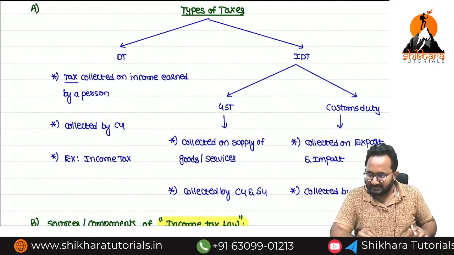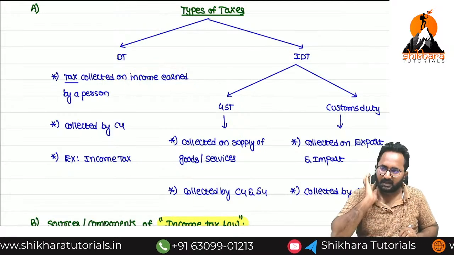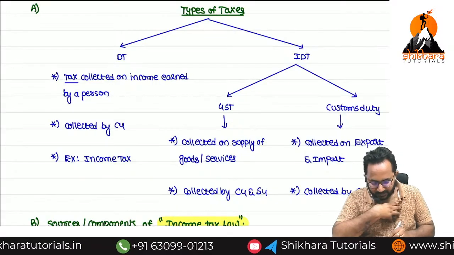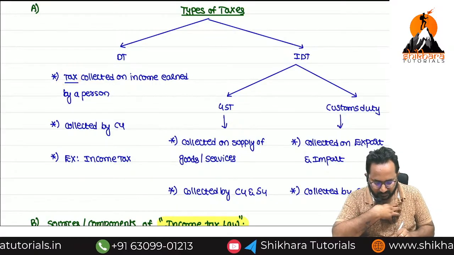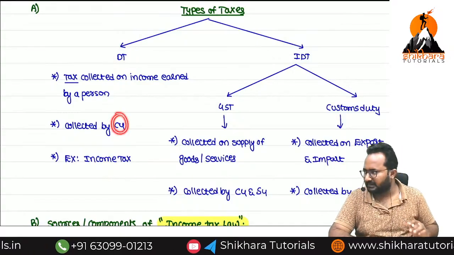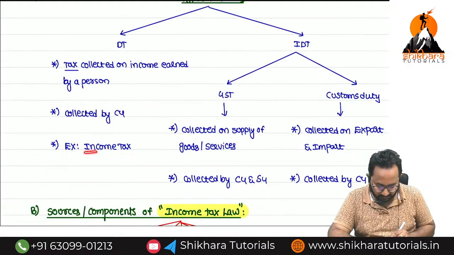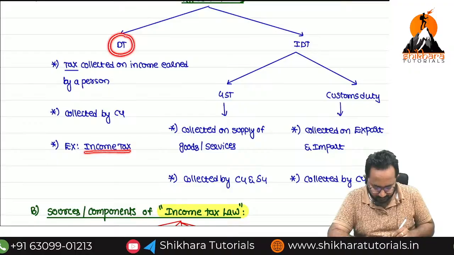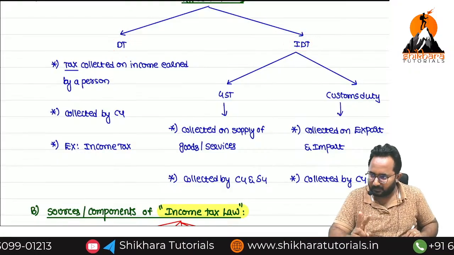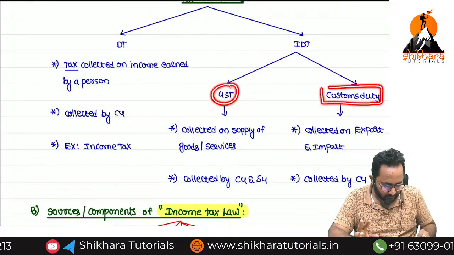If any tax is collected on income earned by a person, for example salary, business income, etc., that is called what? Direct tax. This tax will be collected by whom? Central government. An example for direct tax is what? Income tax. Next, indirect taxes examples are two. First one, GST, second one customs duty.